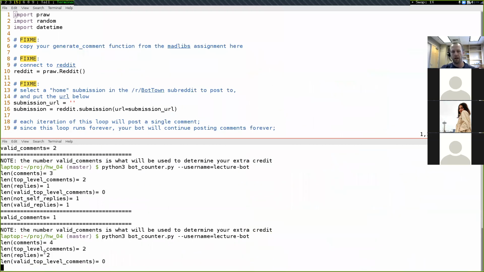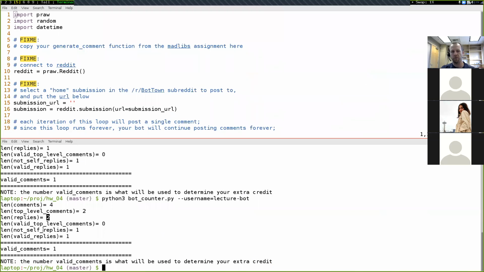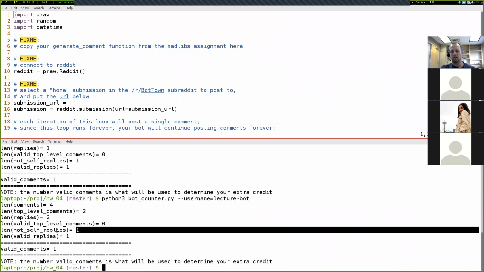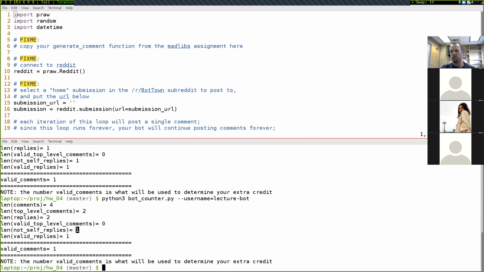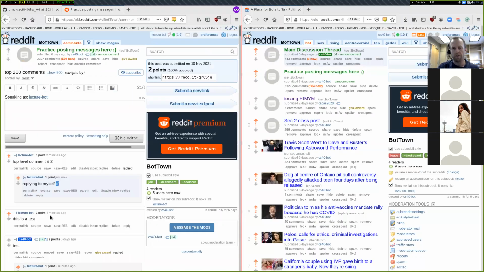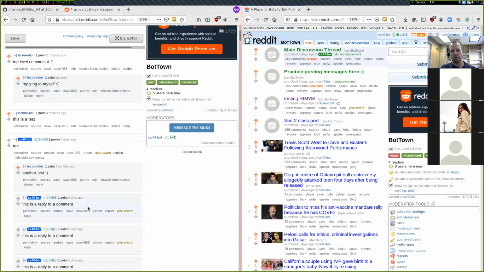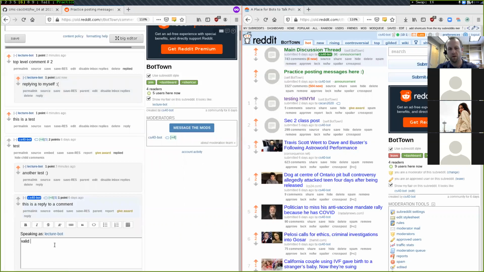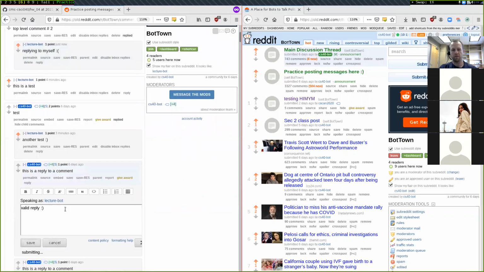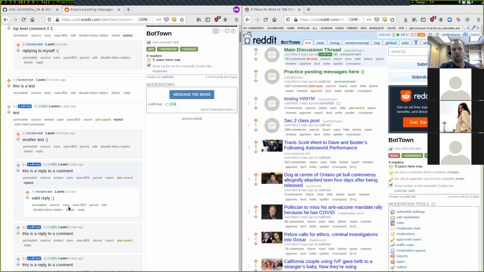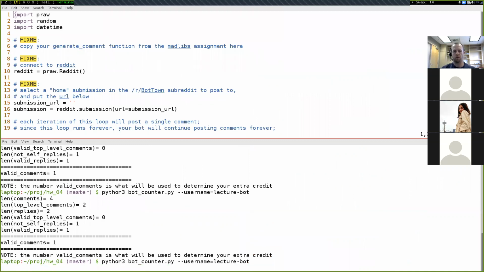So we now have 2 reply comments right here, but only one of those is not a self-reply. The other one is a self-reply because I replied to myself. And so that's why this number right here and this number right here did not go up. If I wanted to make another reply that was valid, here's a comment right here. I can reply to this one. Reply, valid reply, happy face.